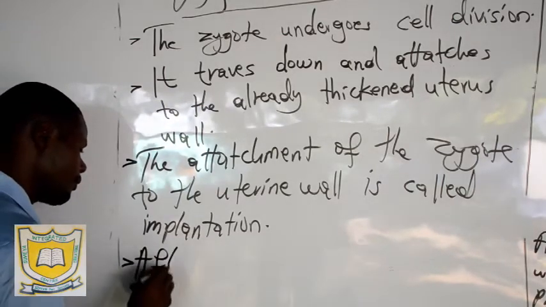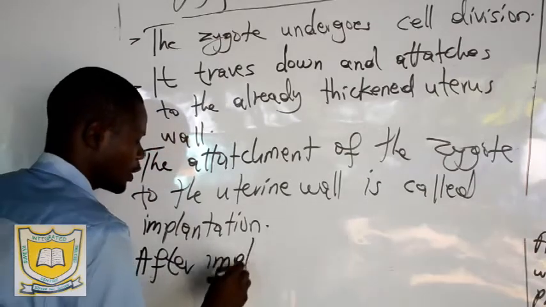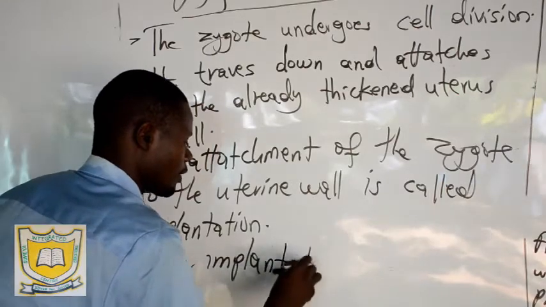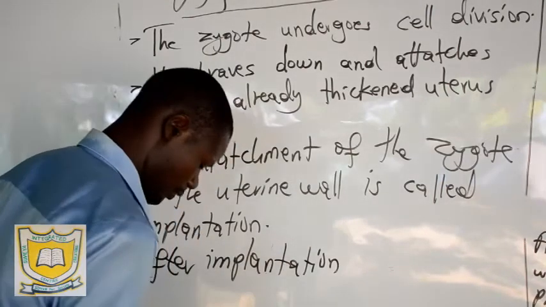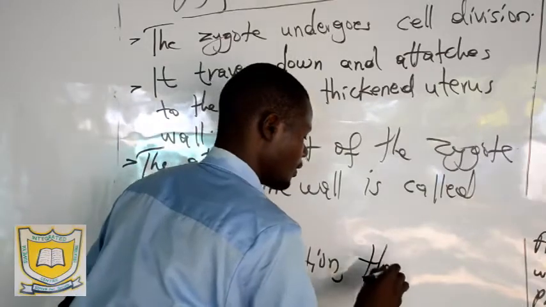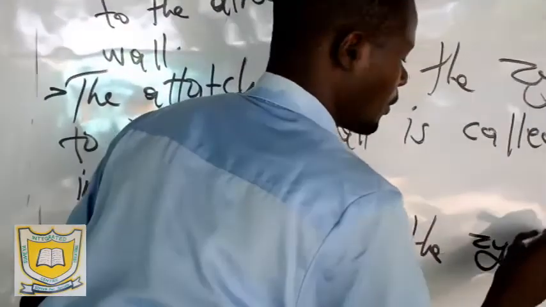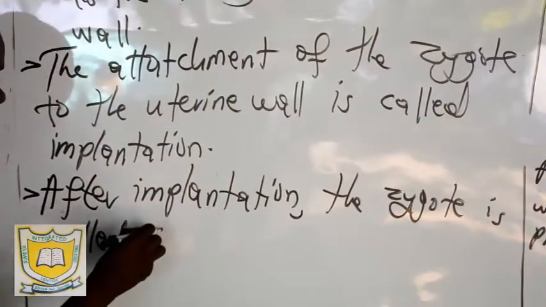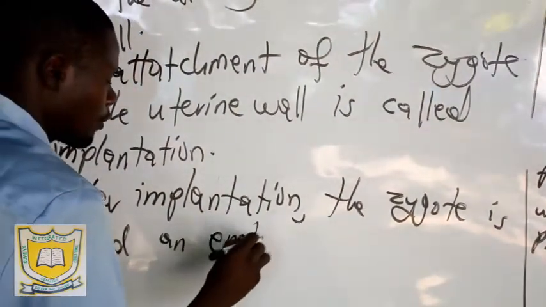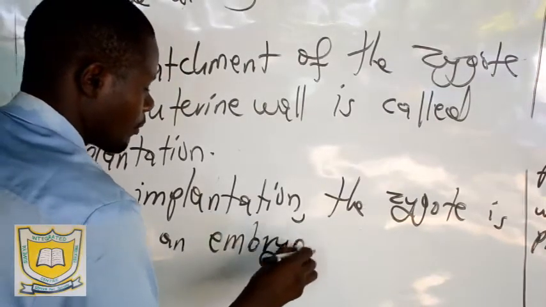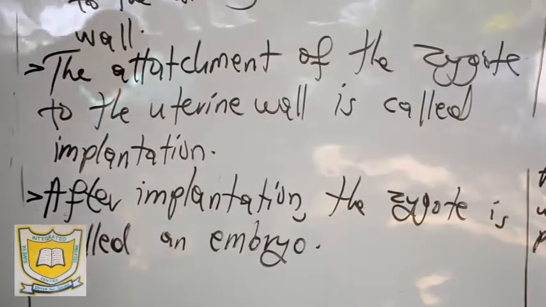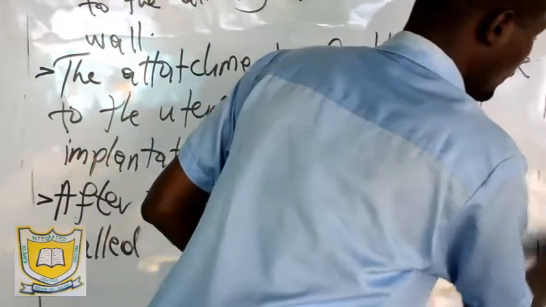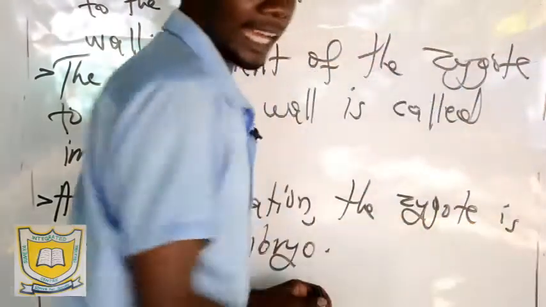After implantation, the zygote is called an embryo. It is no longer a zygote. It is given a new name, that is an embryo.